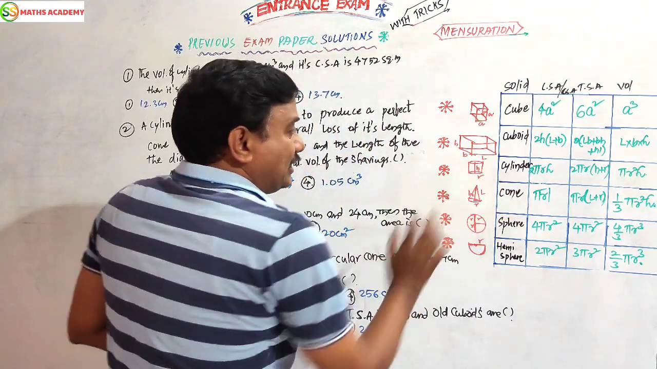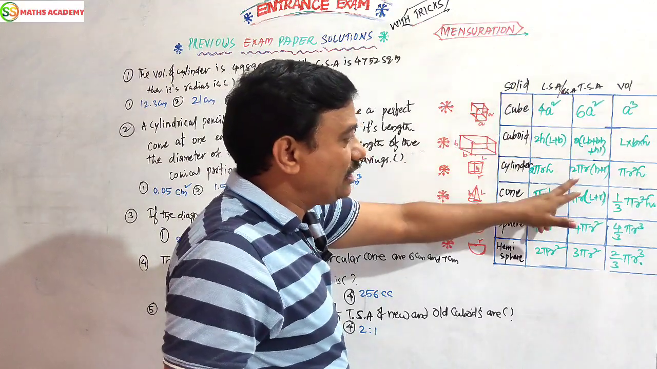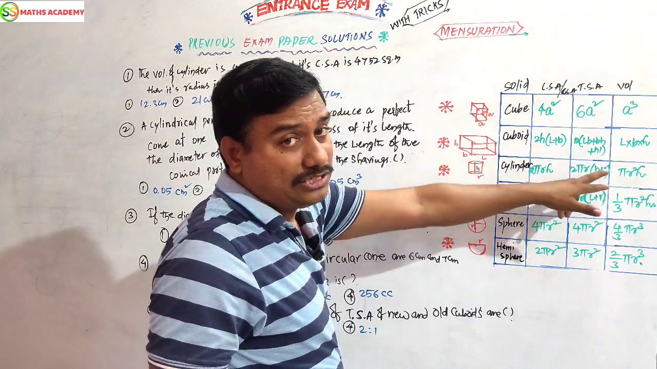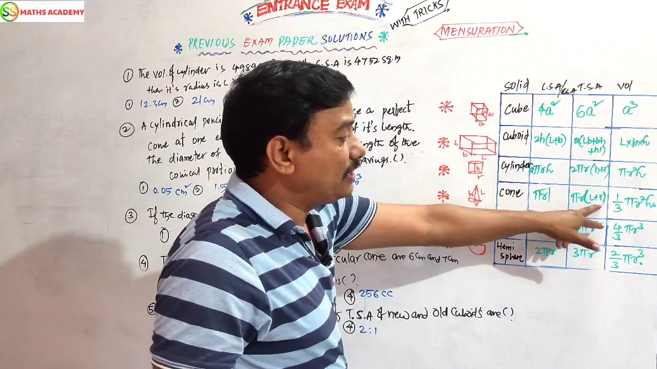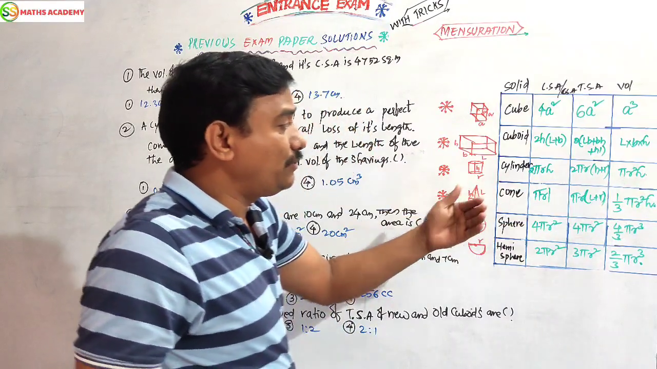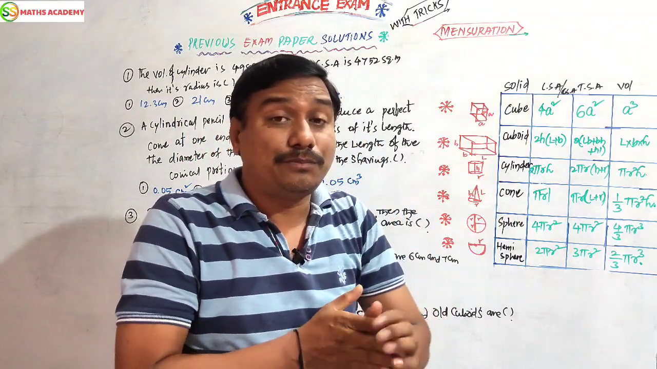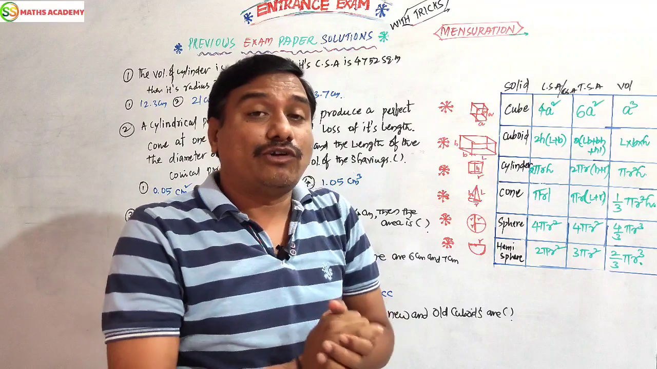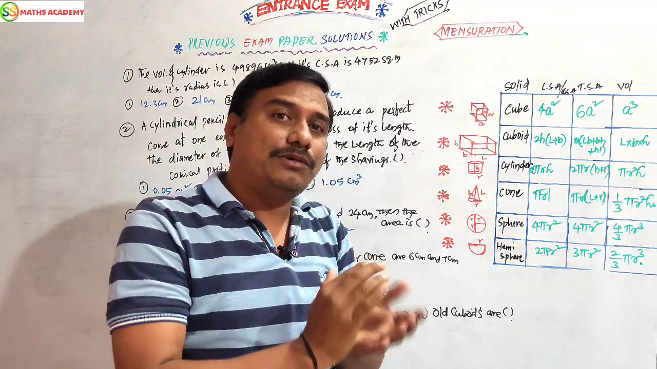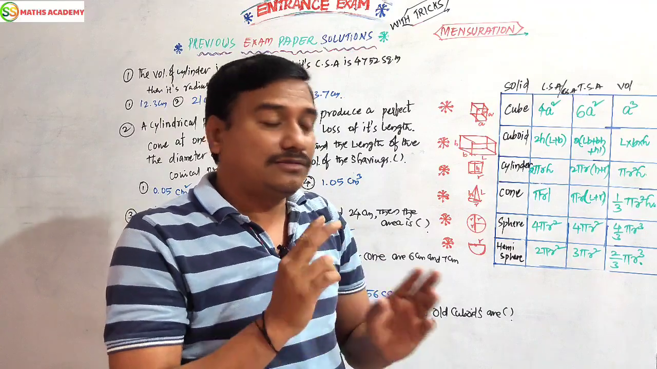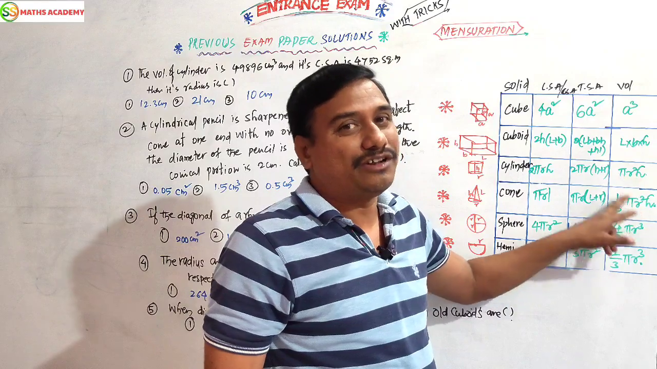Now, cylinder. LSA of cylinder is 2 pi r h. TSA of cylinder is 2 pi r of (h plus r). Volume of cylinder is pi r square h. Now, cone: pi r l, and pi r of (l plus r). Volume is 1 by 3 pi r square h. That means the ratio of volume of cone and cylinder is 1:3, or volume of cylinder and cone is 3:1. This is also one of the important note points. Cone is the 1 by 3rd part of pi r square h; remember 1 by 3.